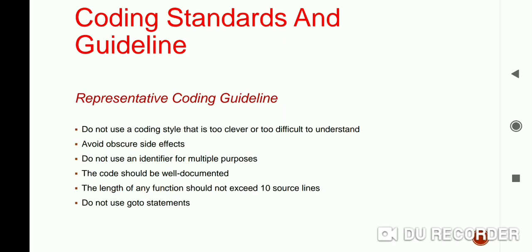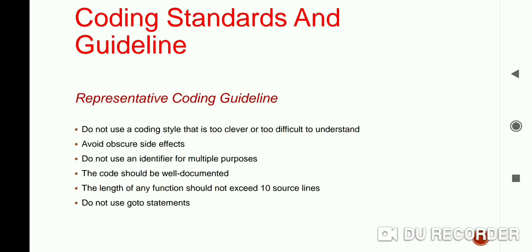The next is coding guidelines. So now what is coding guidelines? It provides the general suggestions regarding coding style to be followed. It means it provides some guidelines or suggestions on how you follow the coding standards. So you can differentiate what is coding guidelines and what is coding standards.